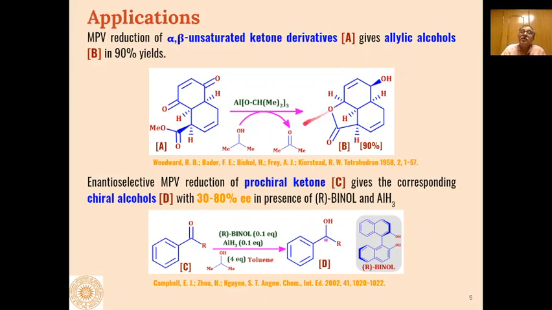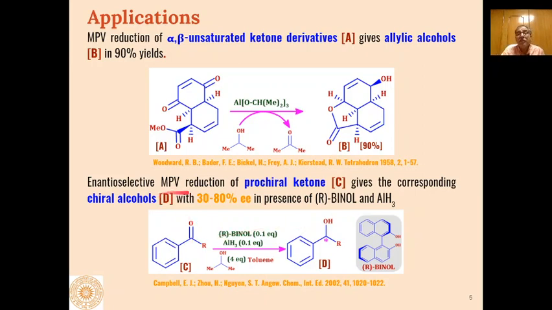In this way we can say the aluminium isopropoxide is acting as a selective reagent for reduction of alpha beta unsaturated ketones to the allylic alcohols, where the carbon carbon double bond is not affected, and even the lactone ring is not further reduced by this reagent.